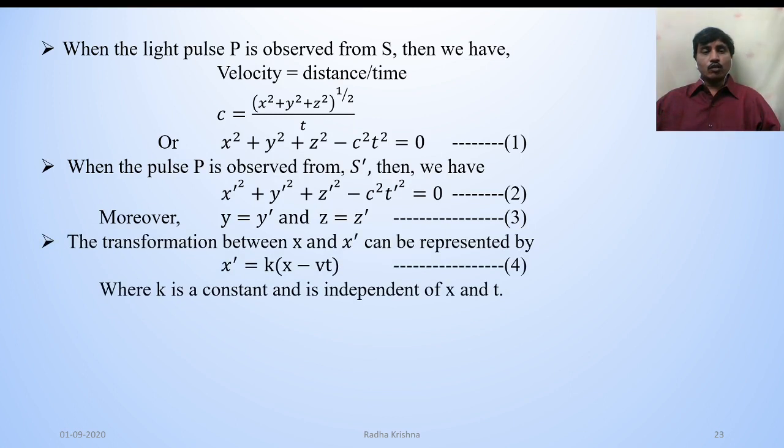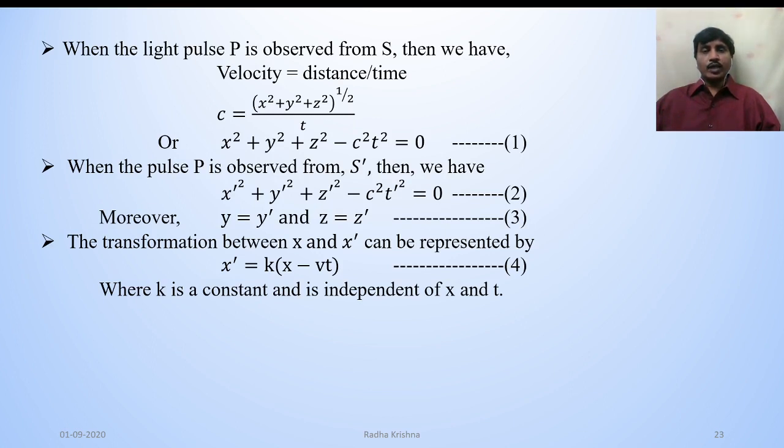The transformation between x and x dash can be represented by x dash is equal to k into x minus vt, that is equation 4, because the frame S dash is moving with the velocity v, where the velocity v is comparable to the velocity of light.